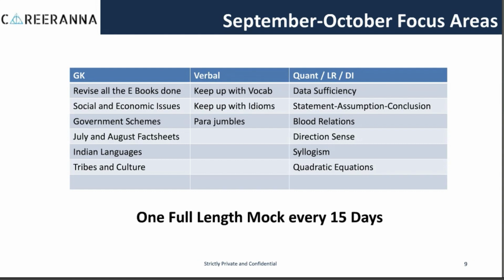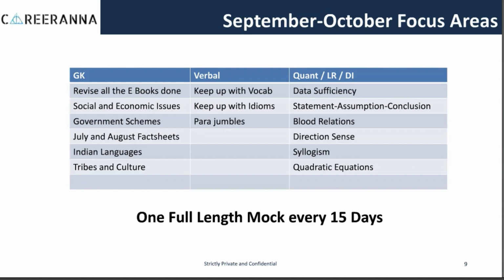Also, as you will enter the month of September, you should start taking one full length mock every 15 days. That would make it 2 mocks for September and 2 mocks for October. And you will definitely be aiming to see a gradual increase in your score from the mock tests which you took in the previous 2 months, that is July and August, and the mocks which you will be taking in September and October. You should be tracking your score, you should be seeing how you are doing, and your scores should be improving.